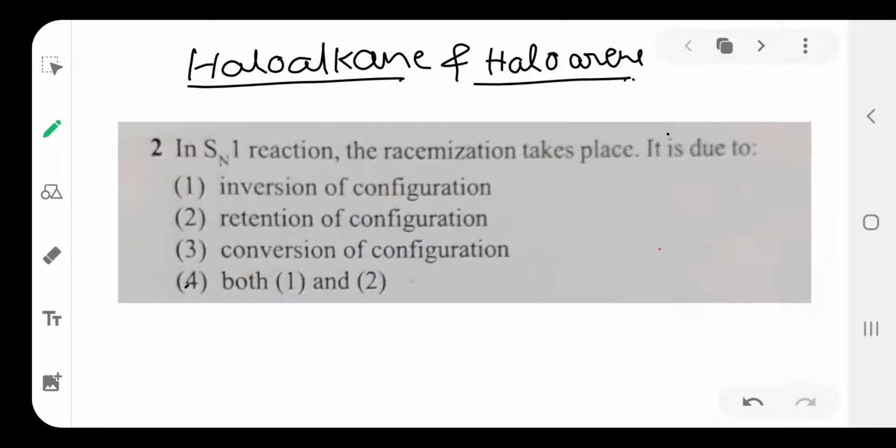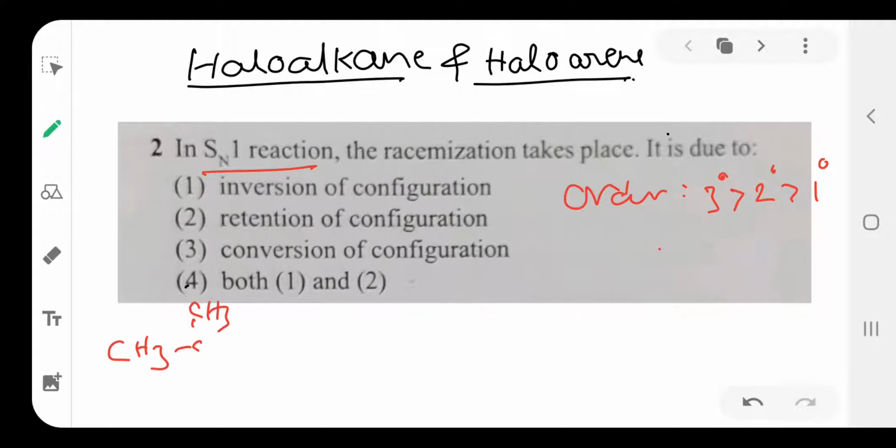So in SN1 reaction, racemization takes place. Generally, what type of compounds are involved in the SN1 reaction? Tertiary alkyl halides are readily involved, then secondary and primary. But in SN1 reaction, racemization takes place. Why does it take place? Racemization means, you see here, the tertiary butyl carbocation is there.